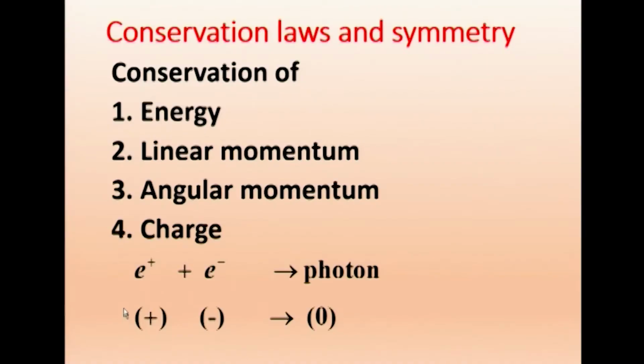When we take charge into account, e plus has plus 1, e minus has minus 1, and the photon has 0 charge. So e plus and e minus cancel and we get 0 charge. So charge is conserved in any reaction. We have just given one example.